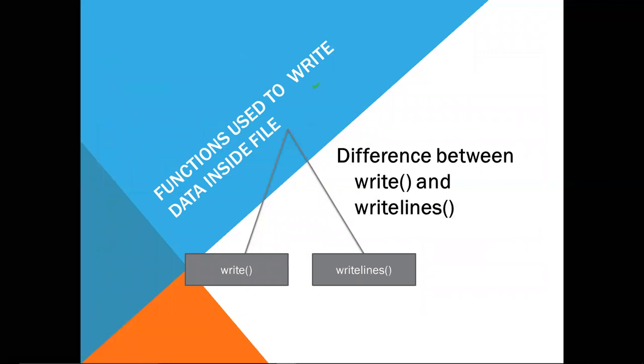So the functions used to write data inside a file. First we are going to use the write function, meaning we are going to write inside the file so that we can read it later. The two functions associated with writing to the file are write and writelines. The write function takes one argument, that is a string type. Writelines takes one argument, that will be a sequence of strings. Okay, so let us take these two functions one by one.